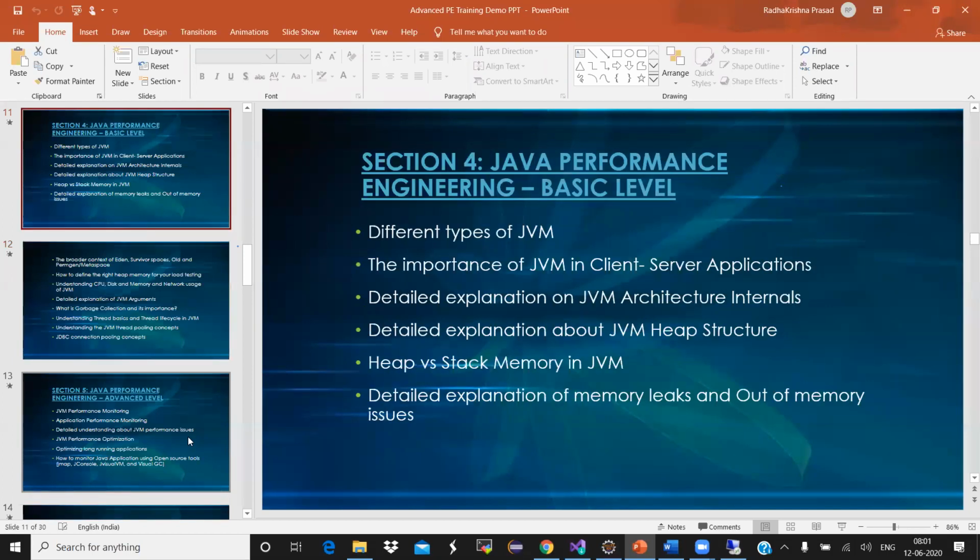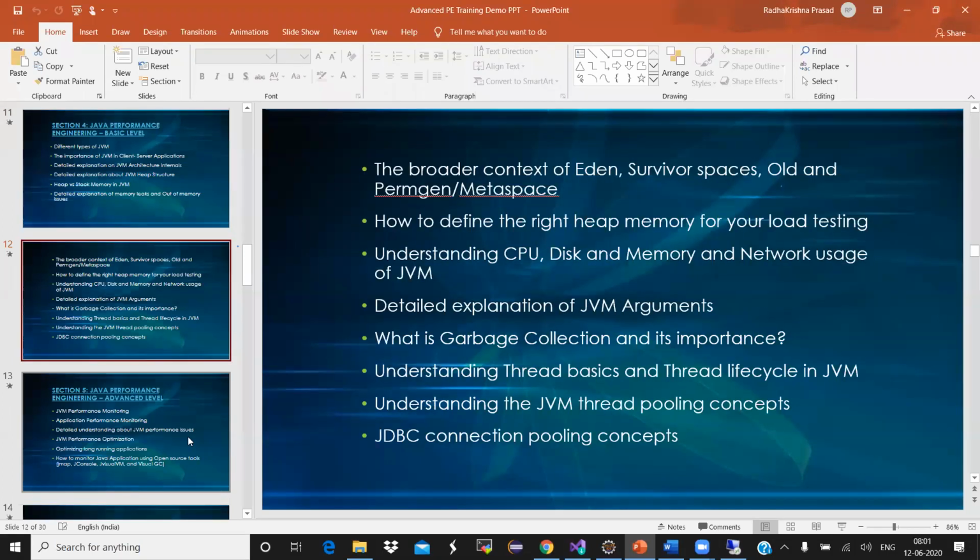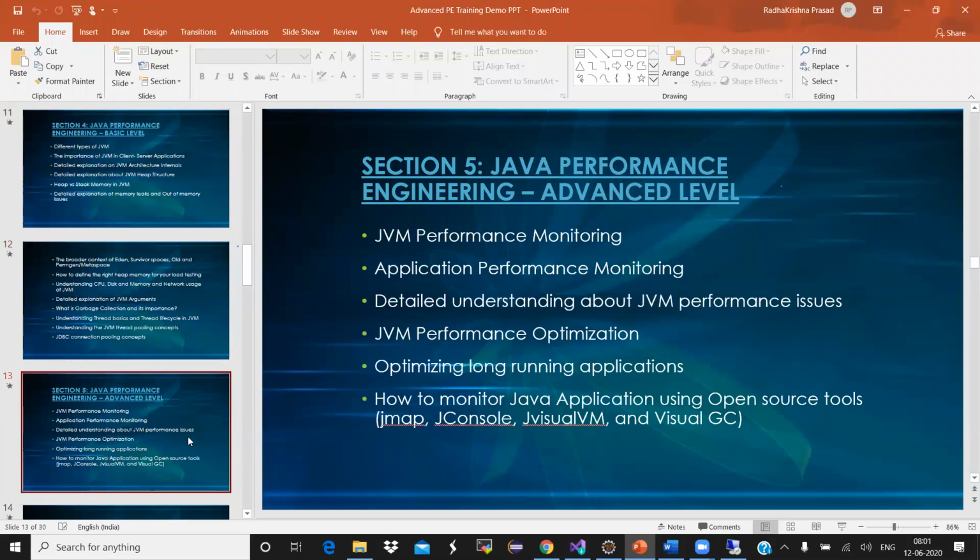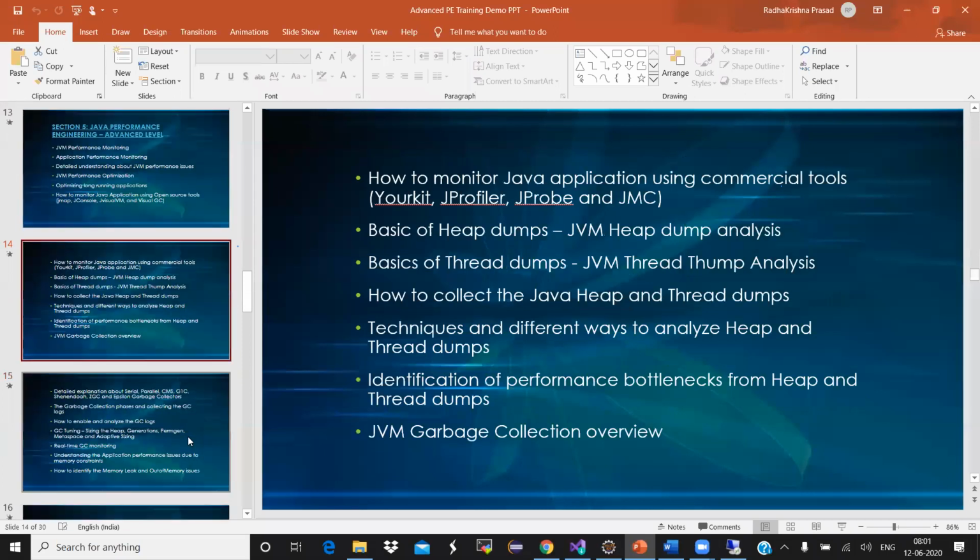We'll also talk about Eden, right? The different generations of heap, non-heap memory, the metaspace, PermGen. We'll talk about young generation, performance bottlenecks, older generation. If you take the young generation, we'll talk about the Eden space, the multiple survivor spaces, survivor 0, survivor 1, and the Eden space. What is the ratio that you have to give? How you have to define the sizes of each generation? All of these things will be practically shown.